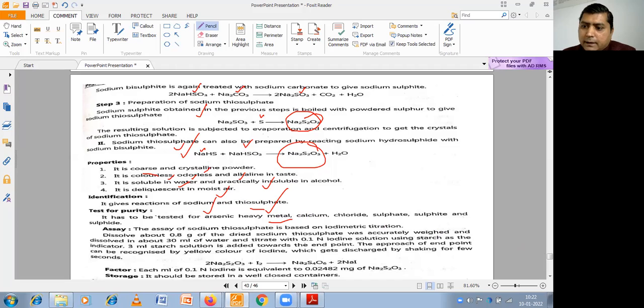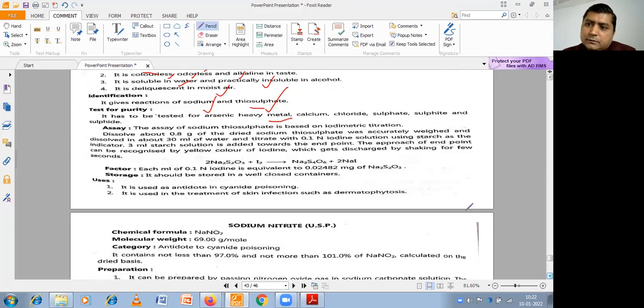The assay method, meaning percentage purity, can be done by iodometric titration, where iodine reacts with the sodium thiosulfate and we use starch as indicator. We have to store it in a well closed container. We can use it for cyanide poisoning and for skin infections such as dermatophytosis.